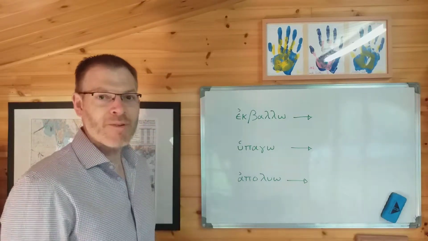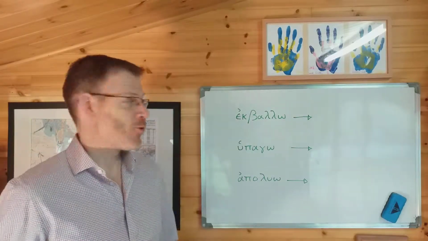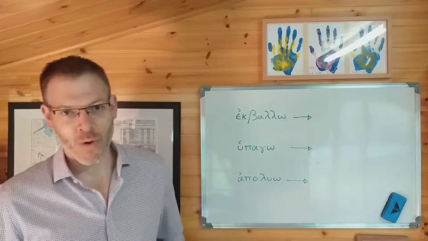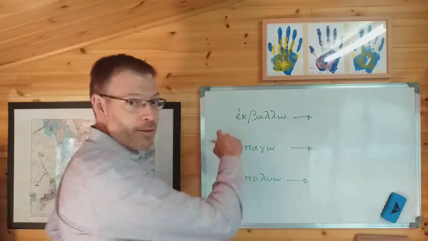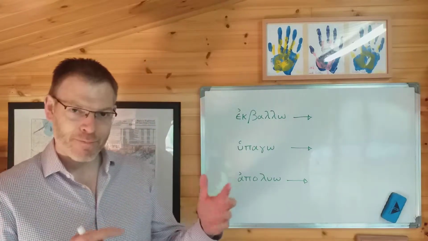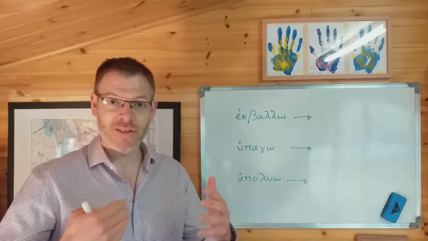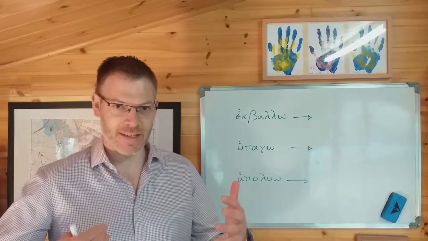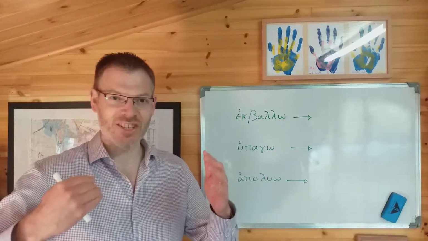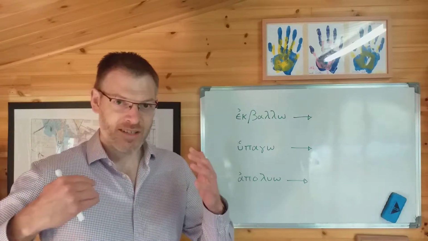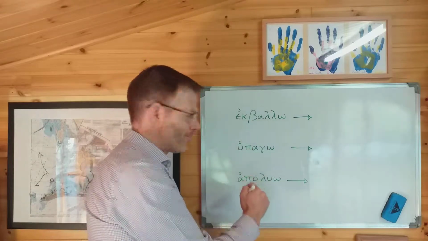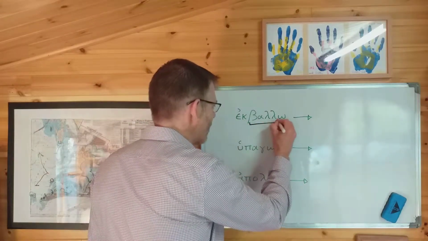Now, what happens when you try to add an epsilon augment to a verb like this? Well, you might be tempted just to wade blindly in and slap it on the beginning of the verb. That would be a mistake, because remember what we said 2 or 3 videos ago when we introduced the idea of epsilon augments and sigma suffixes. We said that they attach respectively to the beginning and the end of the stem of the verb. So where is the stem in ekballo? It is, of course, bal.